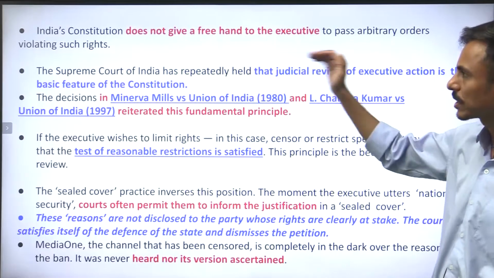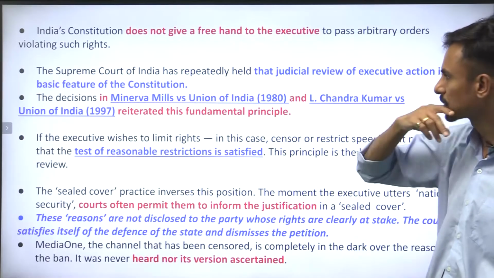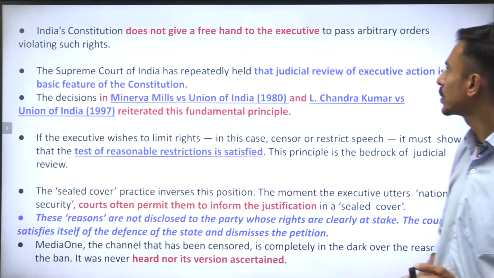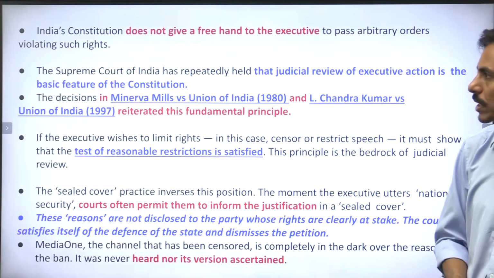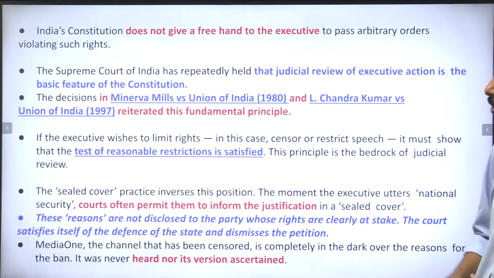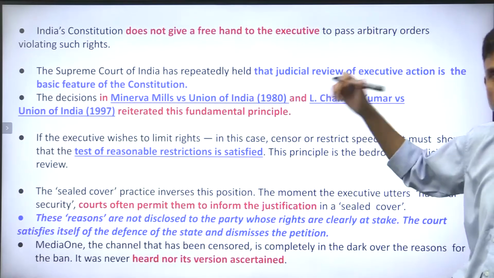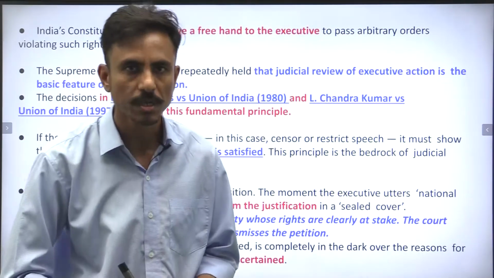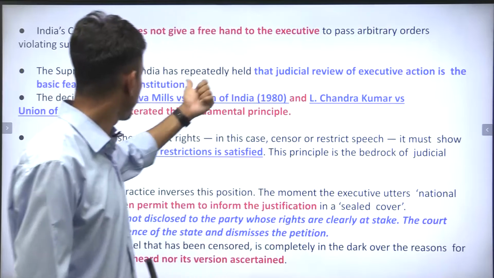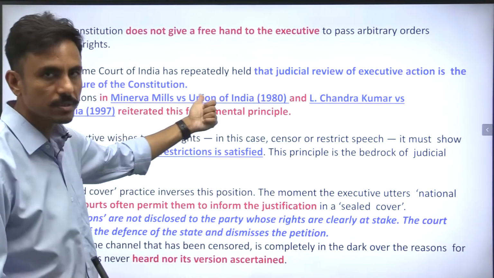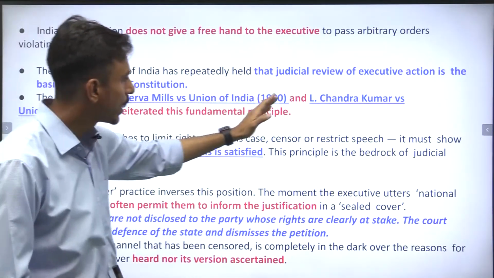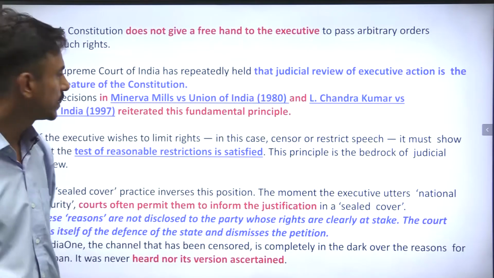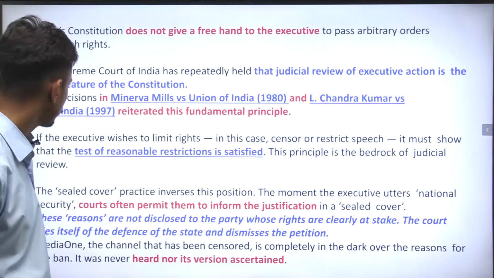There are some constitutional cases which can be discussed here. India's constitution does not give a free hand to the executive to pass arbitrary orders violating such rights. The Supreme Court has repeatedly held that judicial review, guys, you all know, is a basic structure of the constitution, and it has been upheld by the Supreme Court in Minerva Mills versus Union of India 1980, as well as L. Chandrakumar versus Union of India in the year 1997, right?